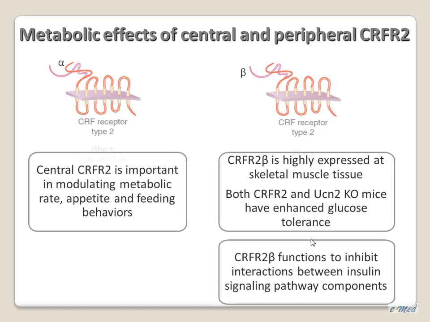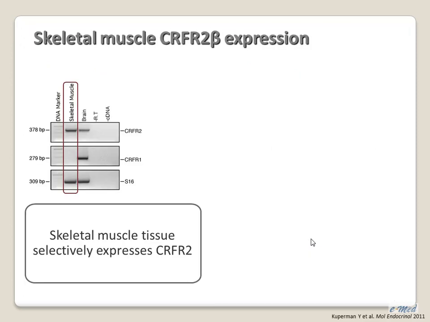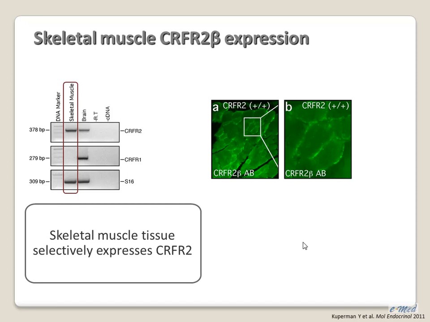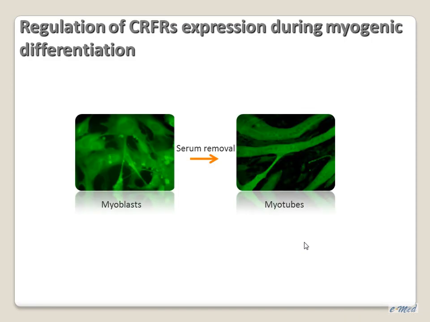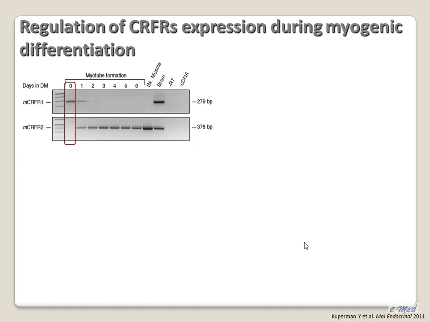So today I will show you a work we did regarding CRF2 beta in skeletal muscle, and I will show you a bit of the approaches we took in order to study central CRF2. So in skeletal muscle, we observe only expression of CRF2 without a parallel expression of CRF1. In order to study the regulation of this receptor, we used C2C12 cells. These are myoblasts, which undergo differentiation into multinuclear myotubes upon serum removal. You can see that in the myoblast state, these cells express only CRF1 without expression of CRF2.